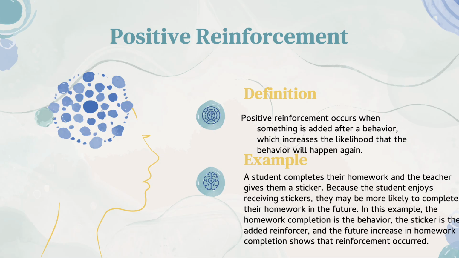In this example, the homework completion is the behavior. The sticker is the added reinforcer, and the future increase in homework completion shows that the reinforcement occurred. Basically, it shows that receiving stickers is preferred.